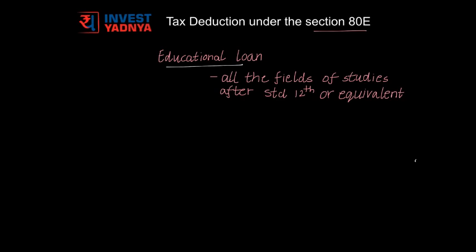In this video, we are going to talk about tax reduction available under the section 80E. This section can be utilized to avail tax benefit available for educational loan. Educational loan here means loan taken for study of any field like engineering, medicine, management, for postgraduate courses or even vocational courses after passing class 12th or its equivalent.